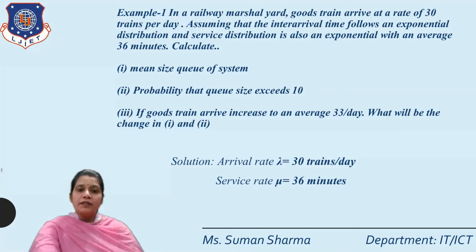Second, the probability that the queue size exceeds 10. If goods train arrivals increase to an average of 33 trains per day, what will be the change in the first and second?